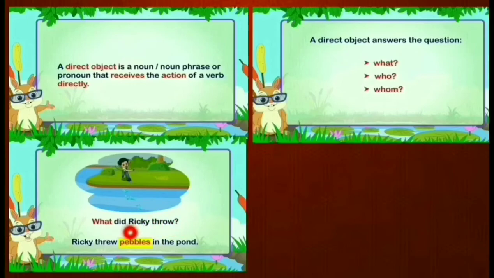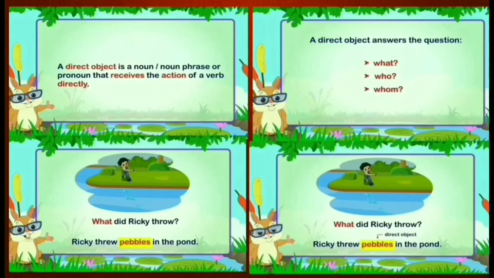So here pebbles is the direct object. I hope you understood how to identify. By asking these question words, we get the answer, that is the direct object. You can make the question, then you get the answer, then it is the direct object.